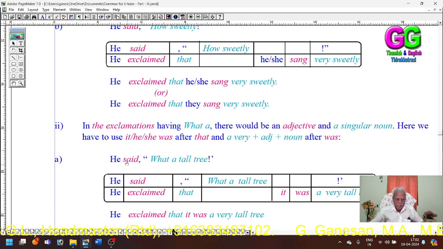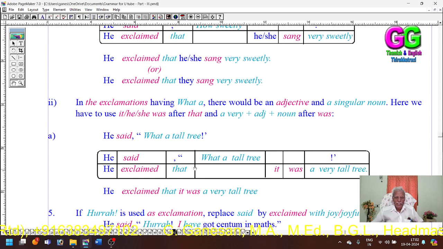See, he said, "What a tall tree!" Said, exclaimed, conjunction that. What a tall tree! A very tall tree. And these four words have been placed after them. Here there is no verb. Here, the noun used in what a is a singular tree. So we have used it as the pronoun for tree, it. Then we will use a singular past be verb, was. It was. That's all.